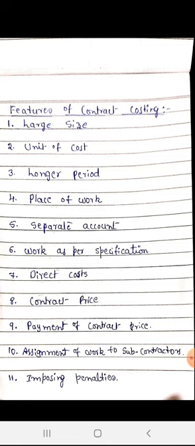And place of work. The work of the contract is executed at the contractee's place or site, not at the place of the contractor. Then separate account. A separate contract account is prepared for each contract in the books of the contractor.